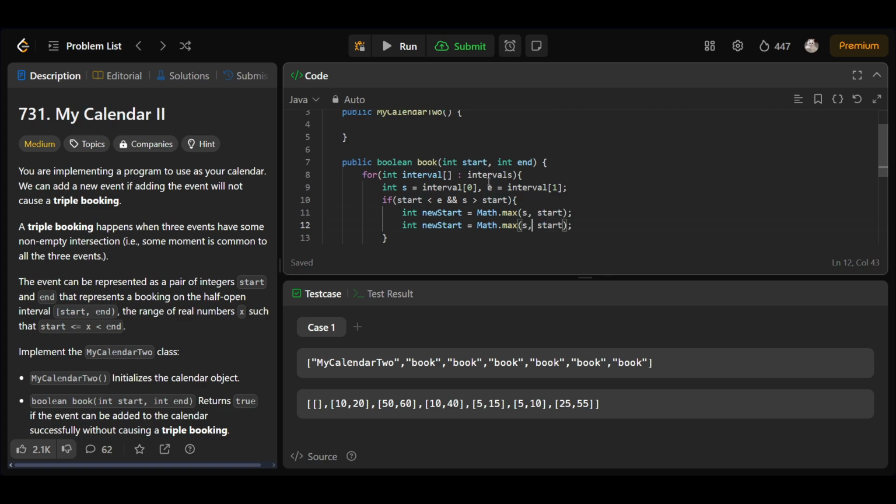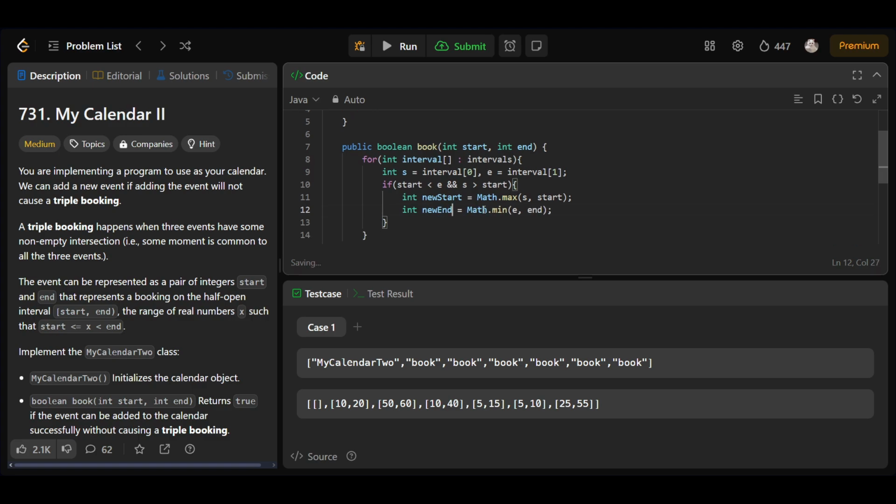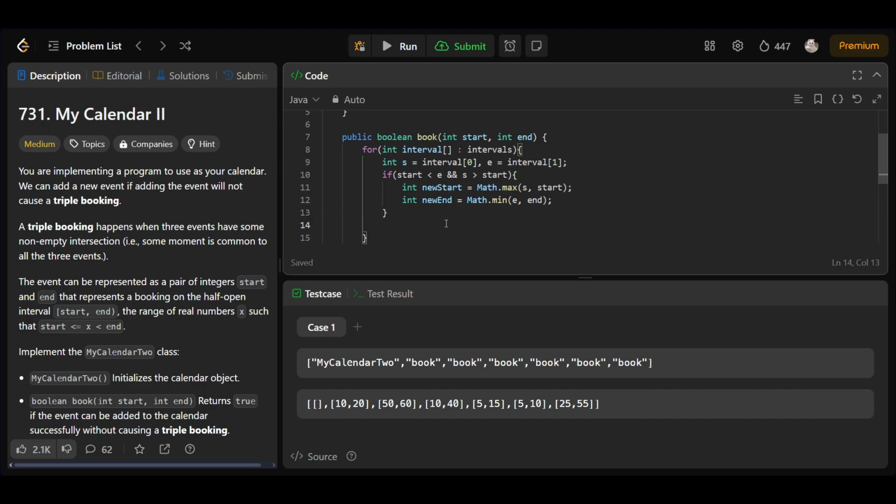Similarly, end will be equal to the minimum of e comma end, and let's call it new end.